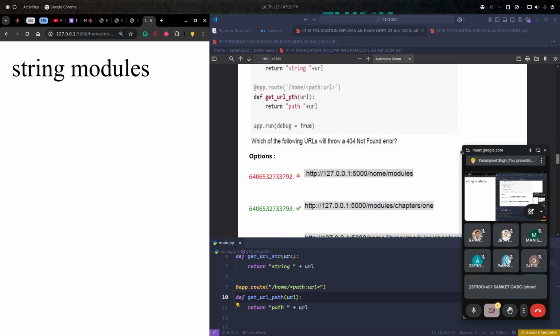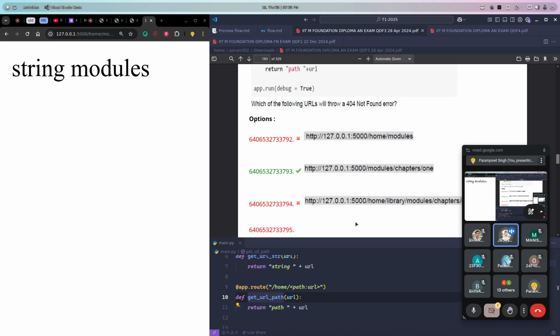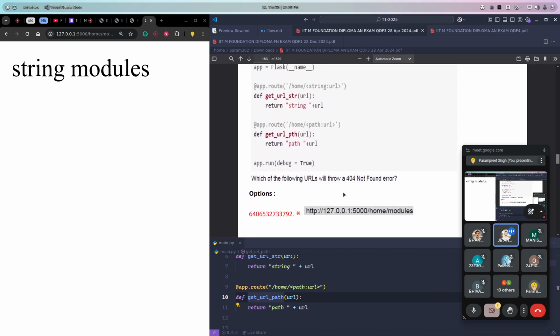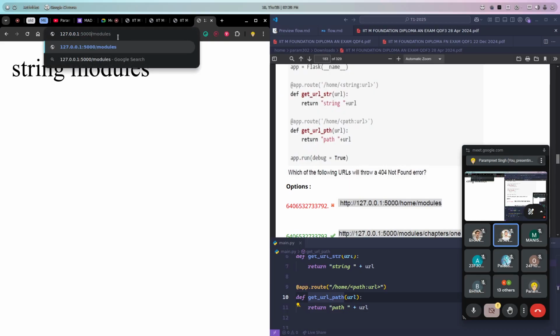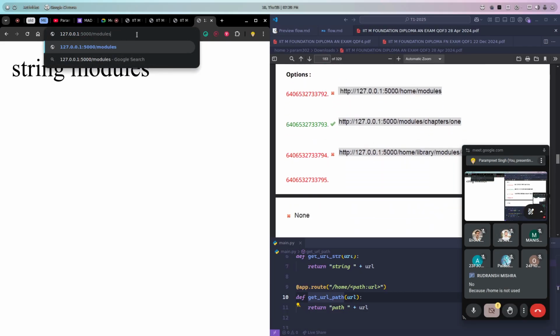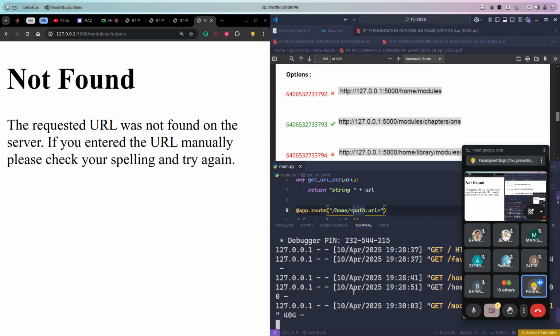Now for the second one, if we do slash module chapter 1, will this work if we run this? Can we see the code once? Okay, this is the code. The URL is mostly /module/chapter 1. So we'll directly get 404, right? Because this does not exist. So here as well, we are getting 404.